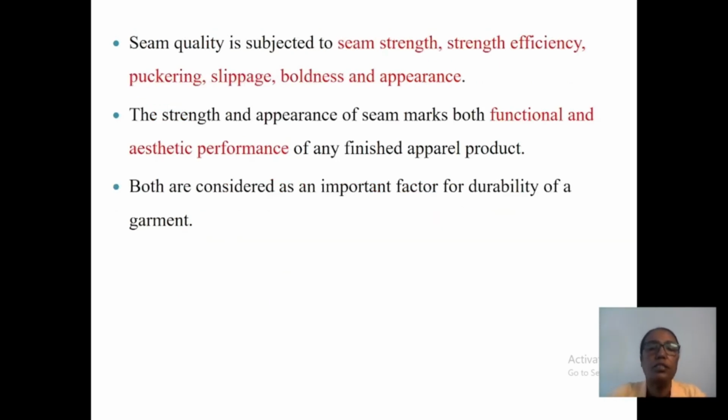Seam quality is subject to seam strength, strength efficiency, puckering, slippage, bulkiness, and appearance. The strength and appearance of a seam marks both functional and aesthetic performance of any finished apparel product. Both are considered an important factor for durability of garments.